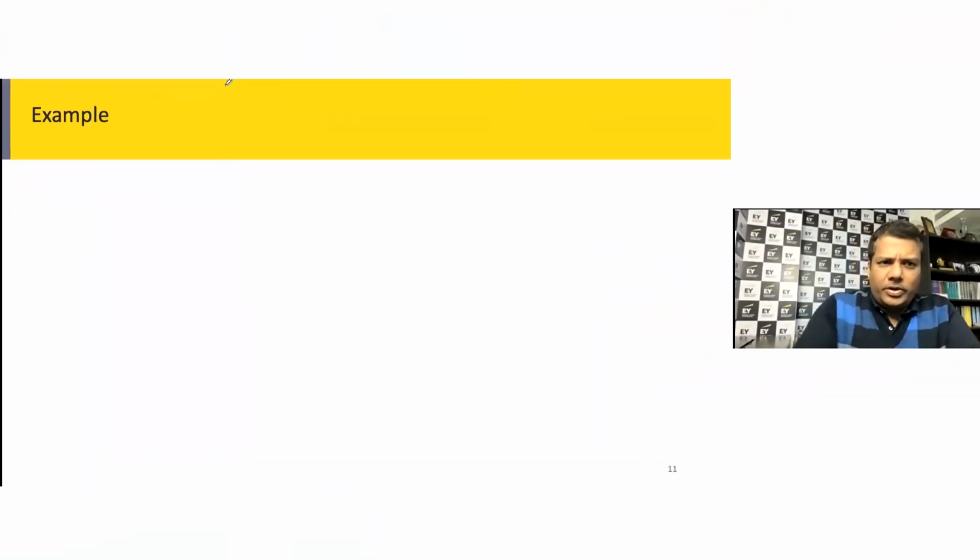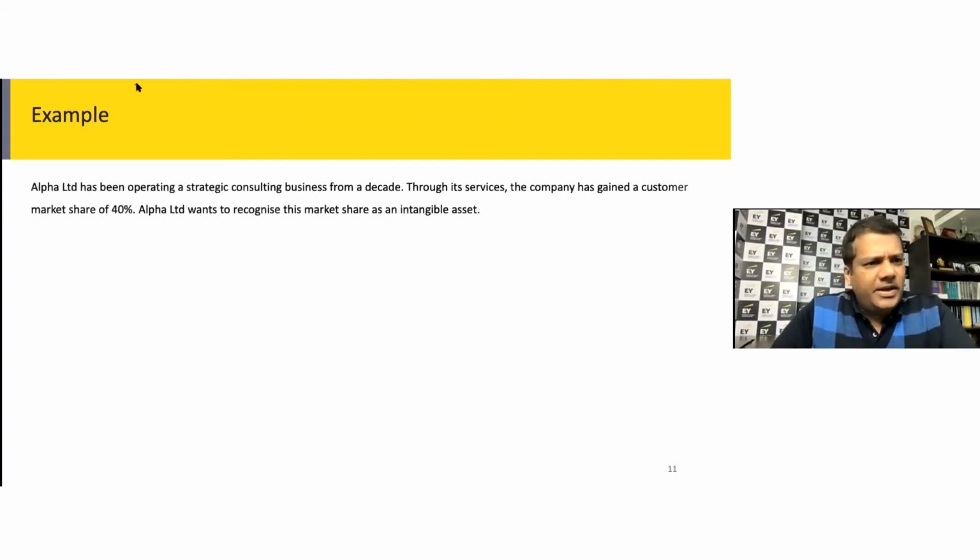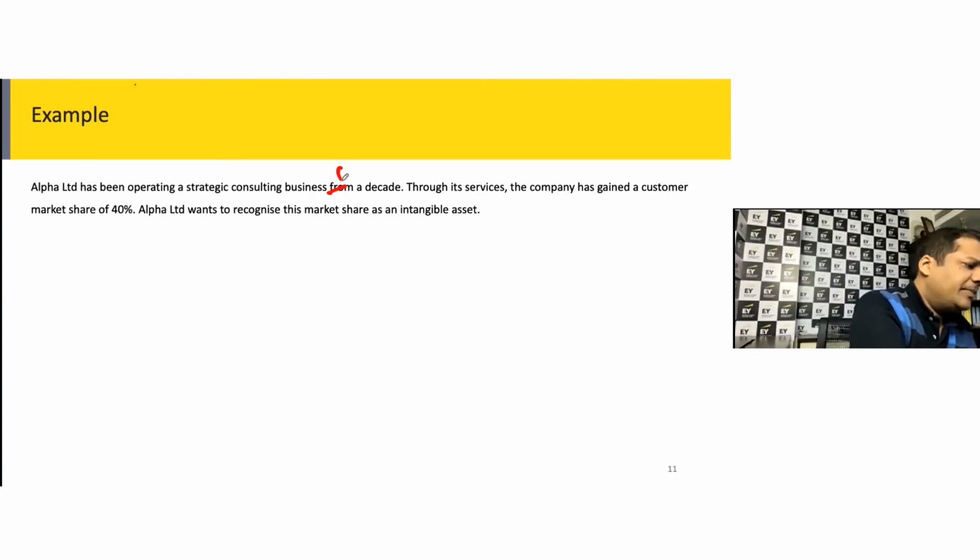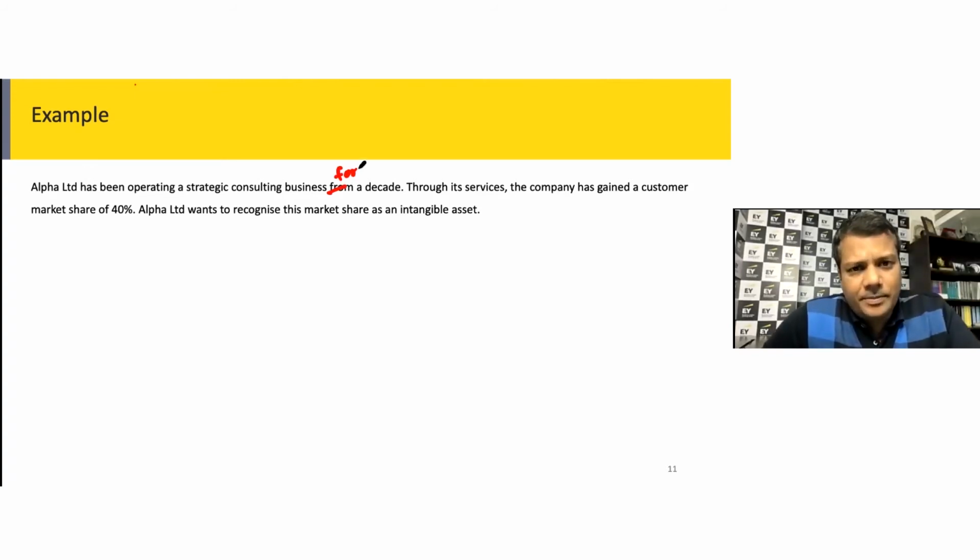So we're going to work through an example now, and let's look at this question. Alpha Limited has been operating a strategic consulting business for a decade. Through its services, the company has gained a customer market share of 40%. Alpha Limited wants to recognize this market share as an intangible asset. Is the action by the company justified?